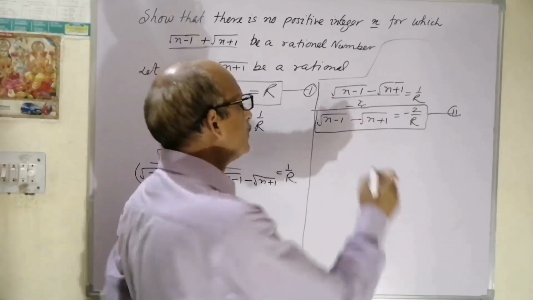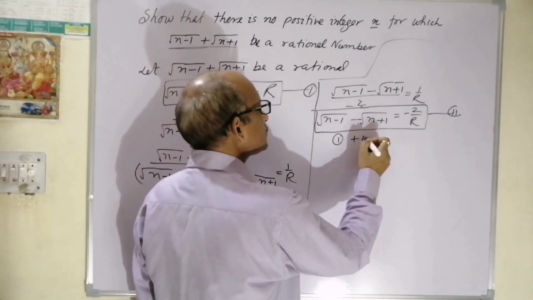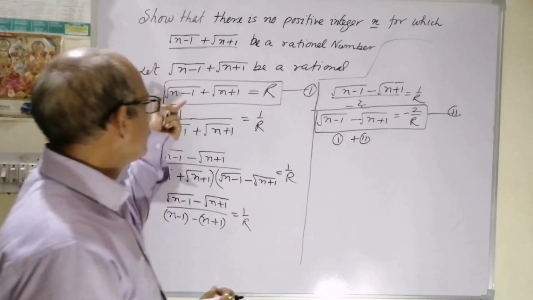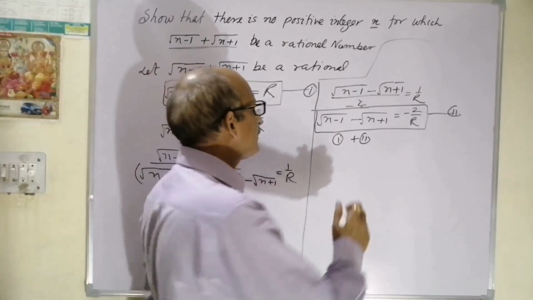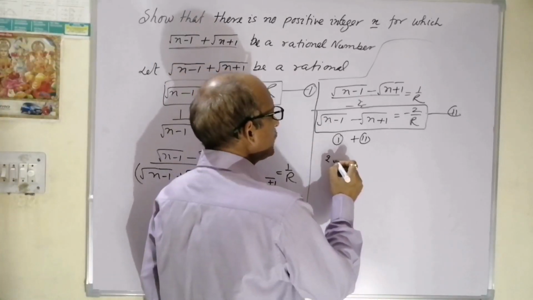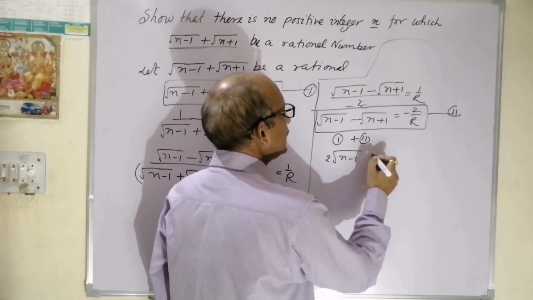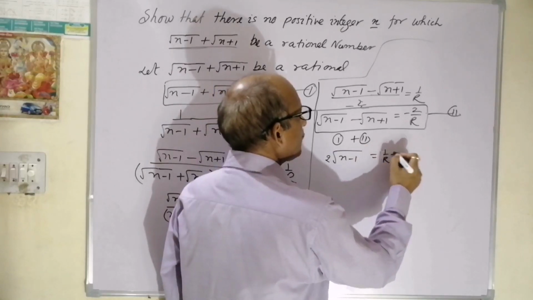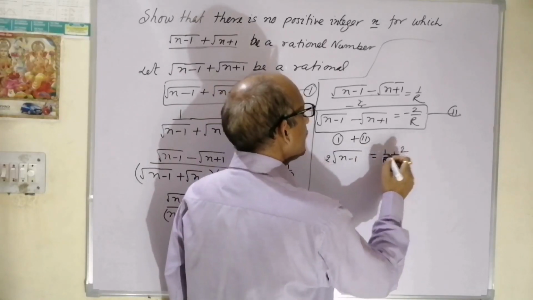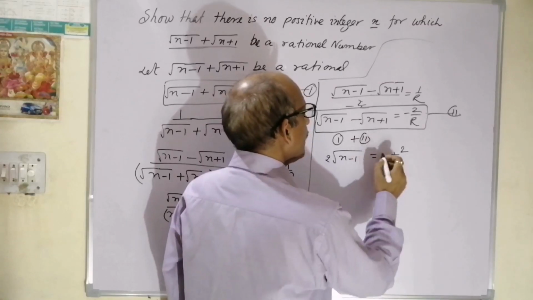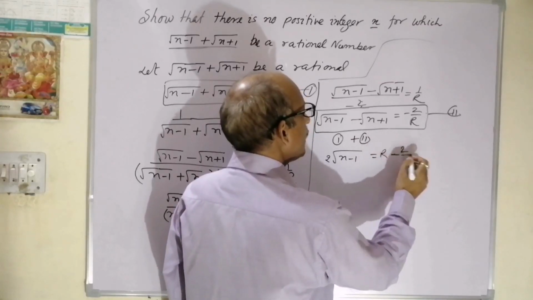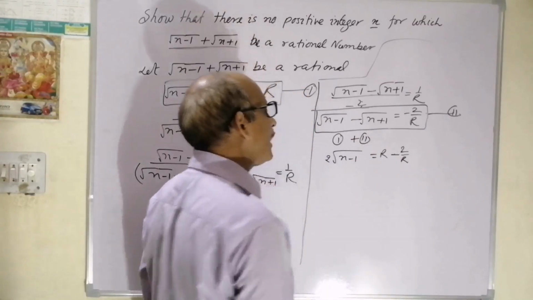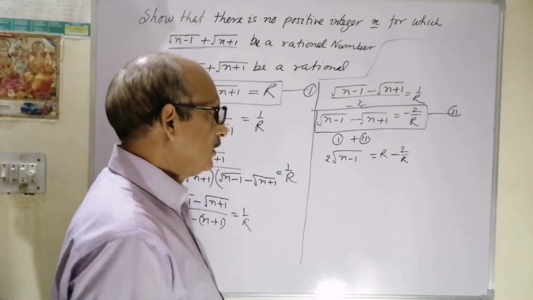So adding equation number 1 plus 2, root of n minus 1 plus root of n minus 1 gives 2 times root of n minus 1, that is equal to r plus minus 2 by r.